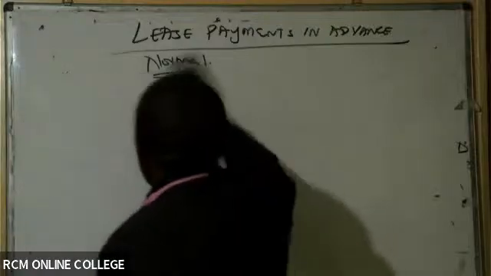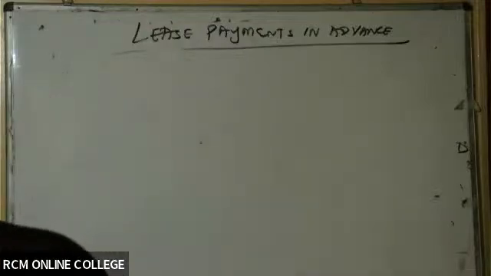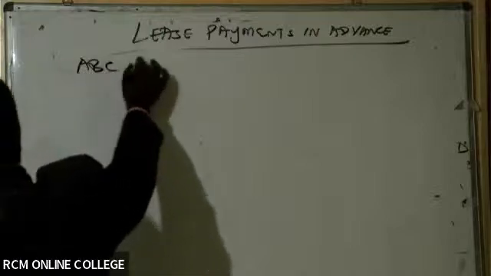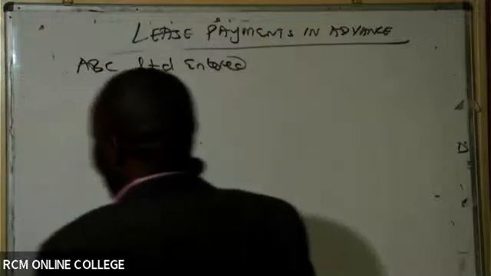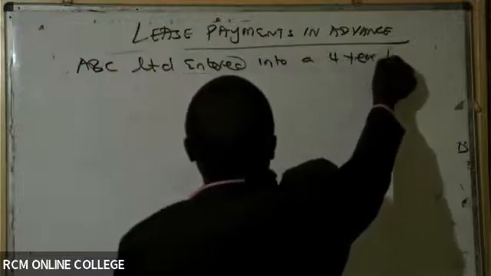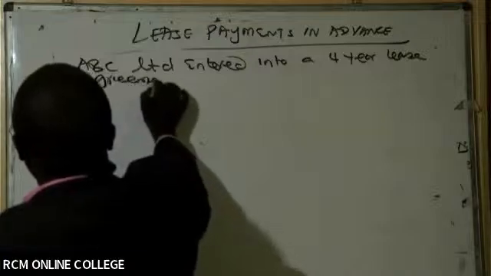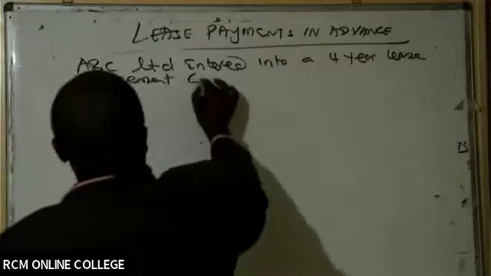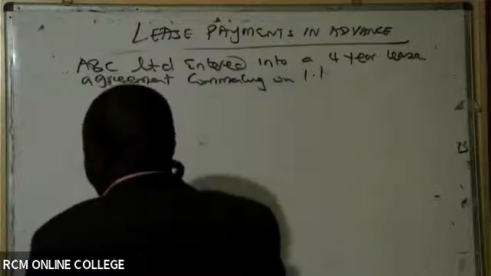I told you this is an area that I'm really prospecting this semester, which is very, very good. So we are told here, ABC Limited entered into a 4-year lease agreement commencing on 1st January 2019.